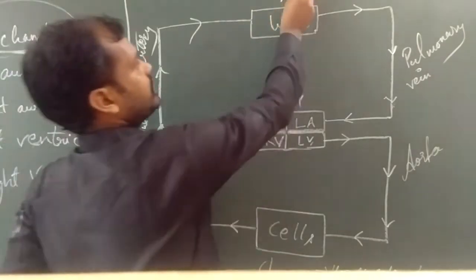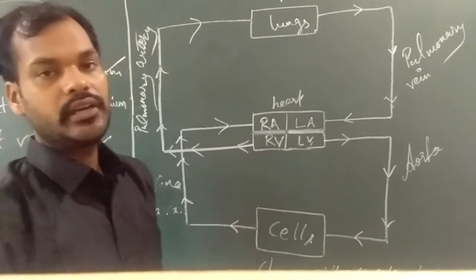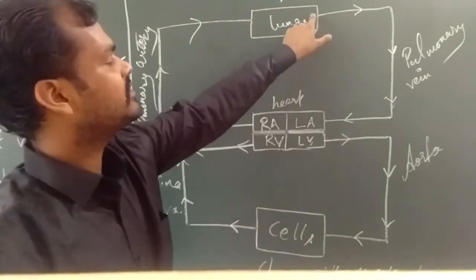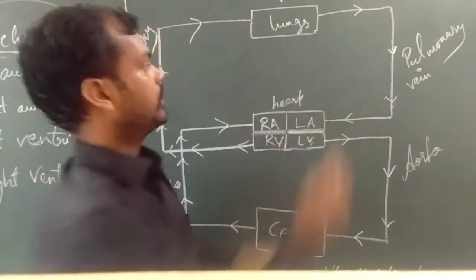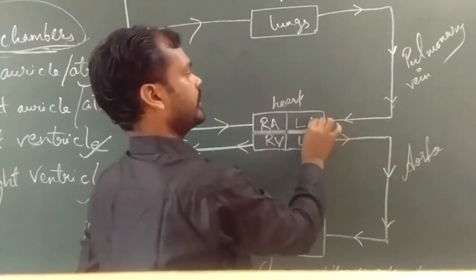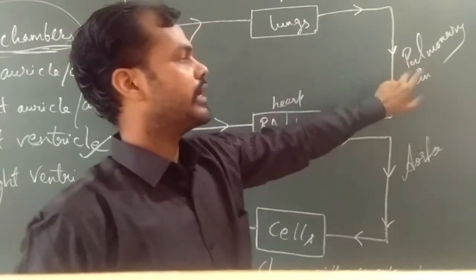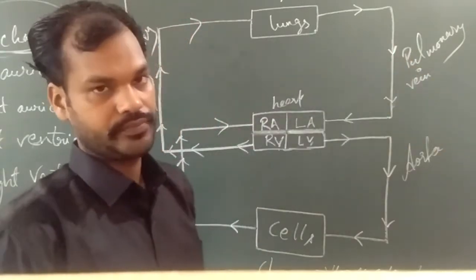This oxygen combines with the hemoglobin of the blood, and it is carried to the left auricle of the heart through the pulmonary vein.